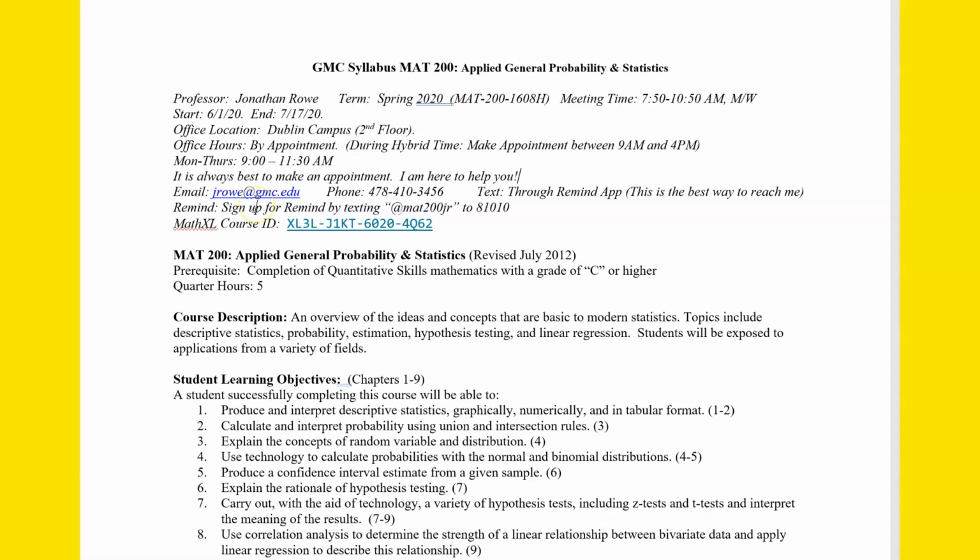All you have to do to sign up for this class is text this code: the at symbol, then MAT200JR. That's what goes in the body of the text. You text that code to the number 81010. That should sign you up for the Remind texting for this class. And then you'll be able to text me through that, and I will be able to text you through that.